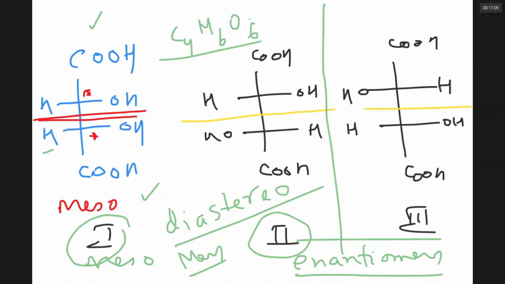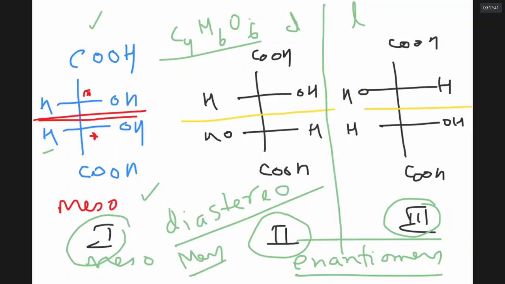So tartaric acid has a total of how many isomers? 3. Meso compound 1, D compound 1, L compound 1. Can I call 2 and 3 diastereomers? No. They have object and image relationship. They are enantiomers. Can I call 1 and 3 diastereomers? Yes.